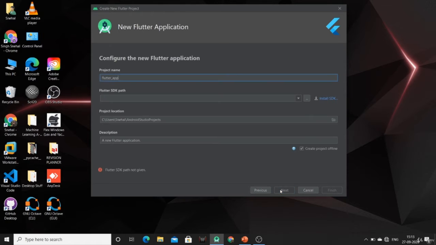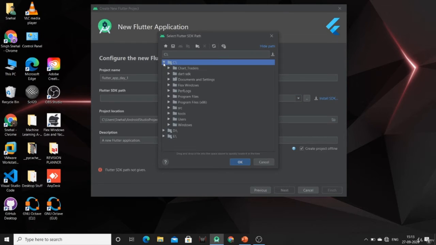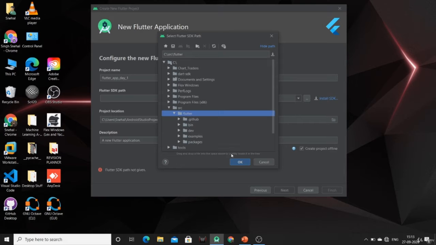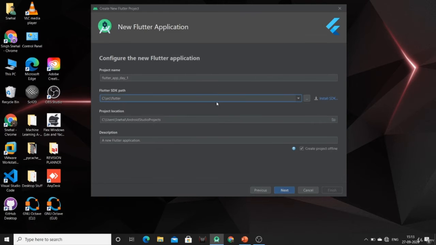Just click on next. Now give the app name or project name which you want to give, day 1. Here you have to specify the path in which you have downloaded the Flutter SDK. I am specifying the path, as I have my Flutter SDK inside the C directory in the SRC folder. So just select the path. Now you can click on next.